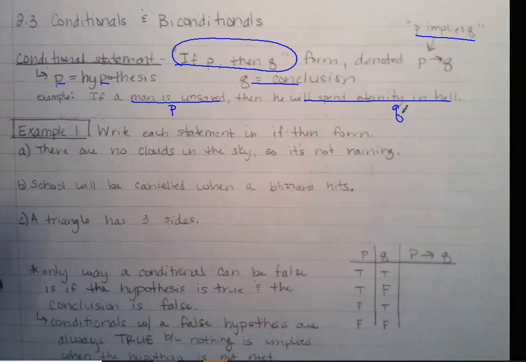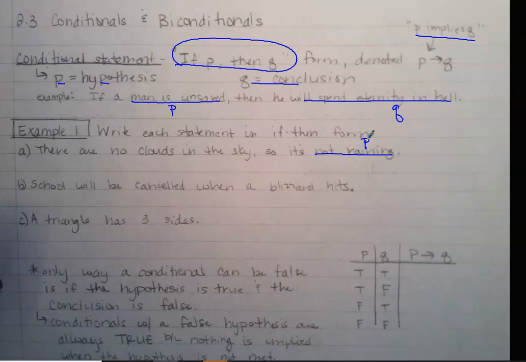All right. So in example 1, we're going to take some statements and write them in the if-then form. It's going to help us to know what the P and the Q are. For A, there are no clouds in the sky, so it's not raining. What's the hypothesis? Okay, not raining is actually our hypothesis.